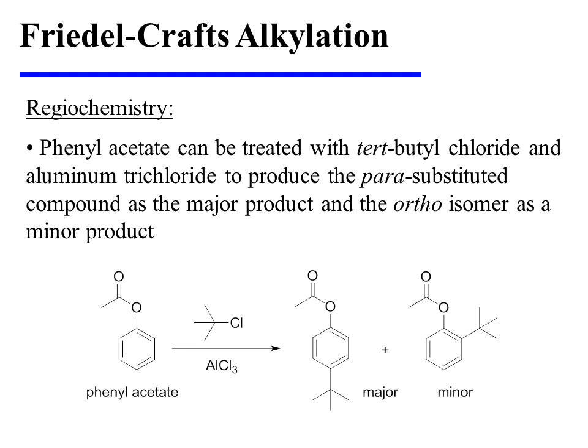Now let's consider some examples with regiochemical implications. For instance, phenyl acetate can be treated with tert-butyl chloride and aluminum trichloride to produce the para-substituted compound as the major product and the ortho isomer as a minor product.